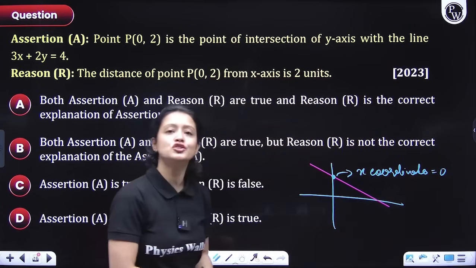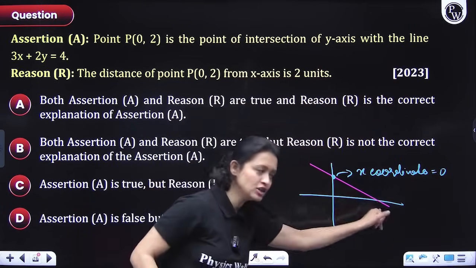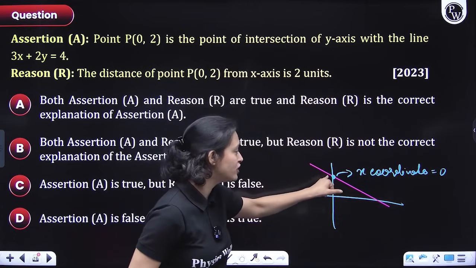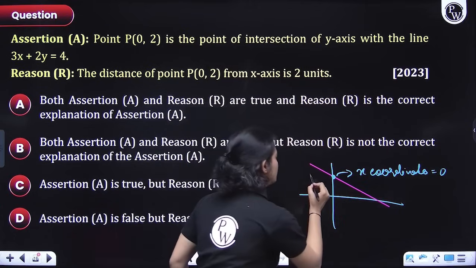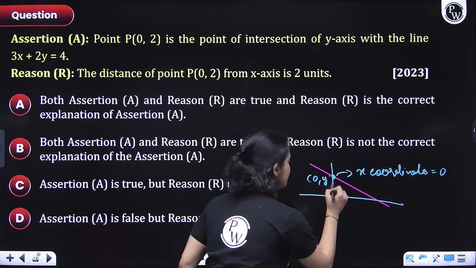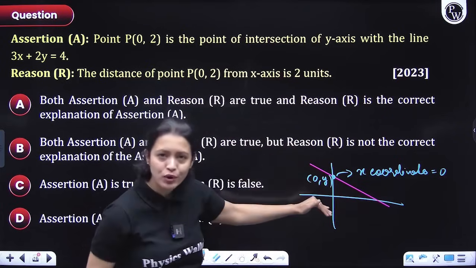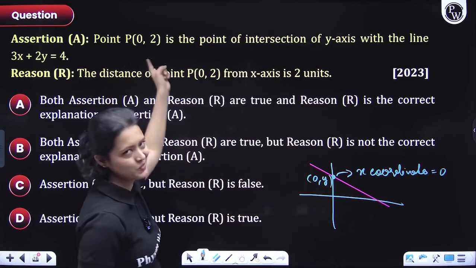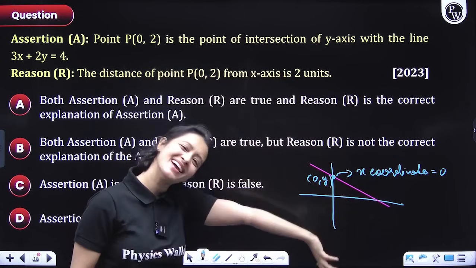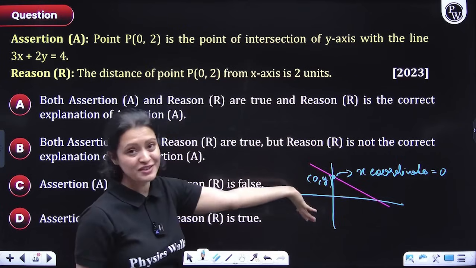Simple. So this point here lies on this line. That means whatever the coordinate of this point would be, which would basically look like 0, y, right? So 0, y would satisfy this equation. That means if you put 0, y in this equation, you'd get the value of y, right?